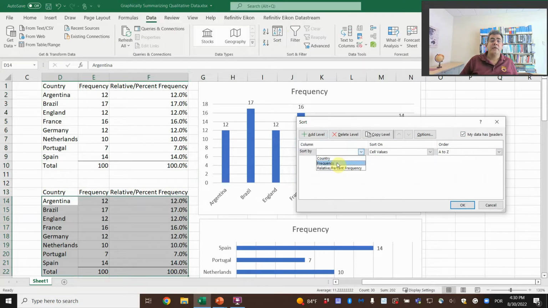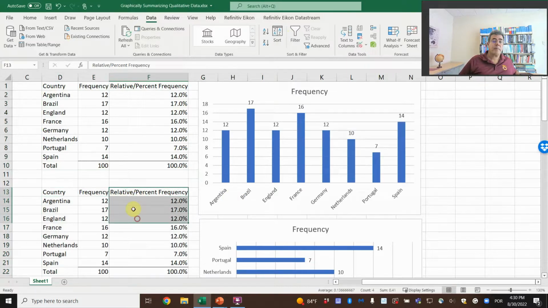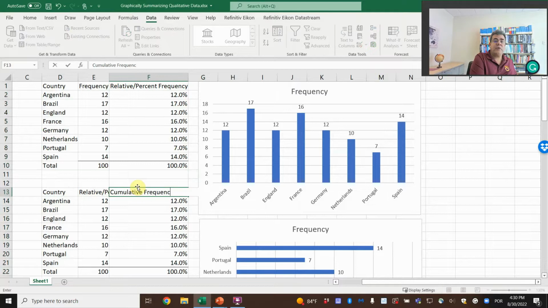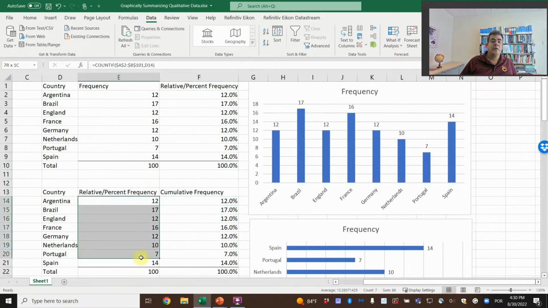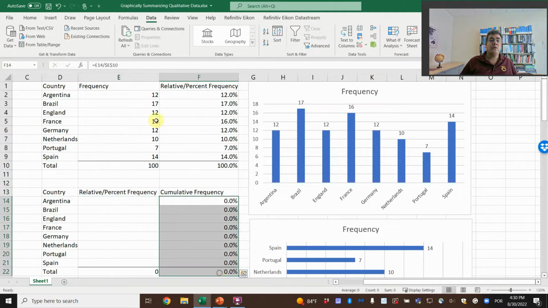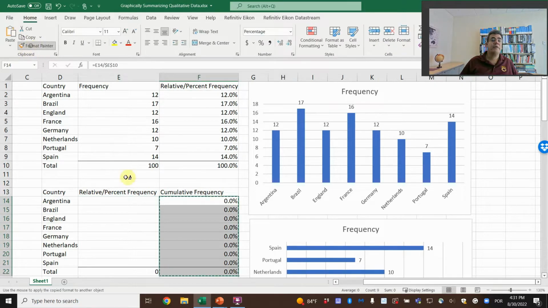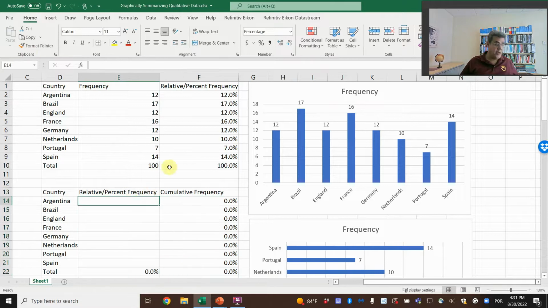by the relative frequency and cumulative frequency. Let's do nothing so far. Format painter, okay. Relative, they are here.